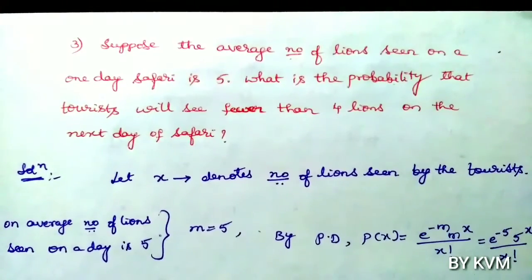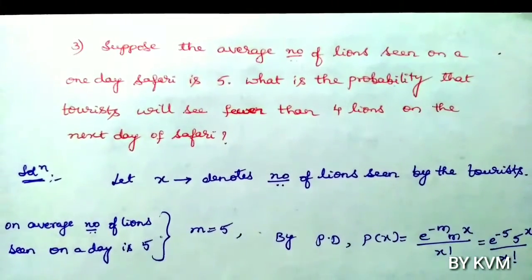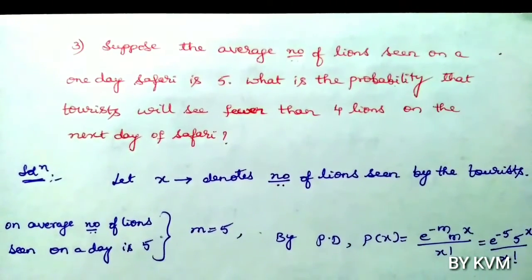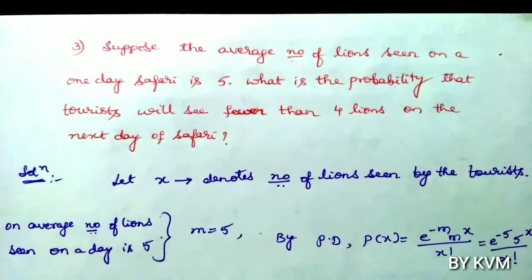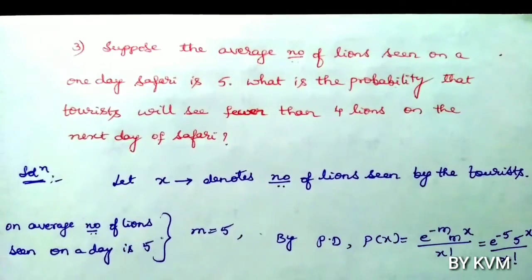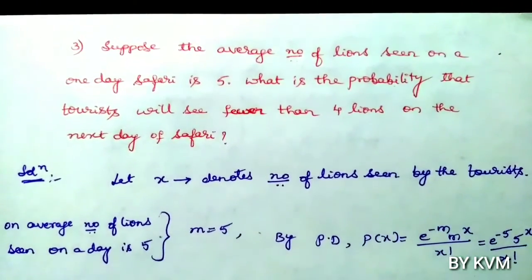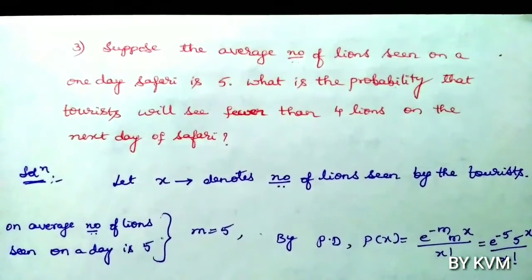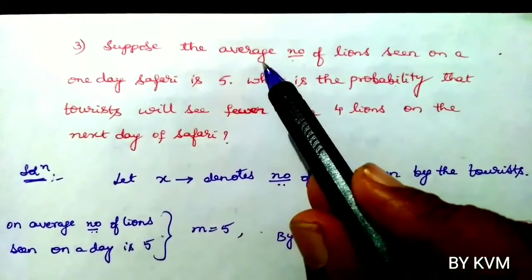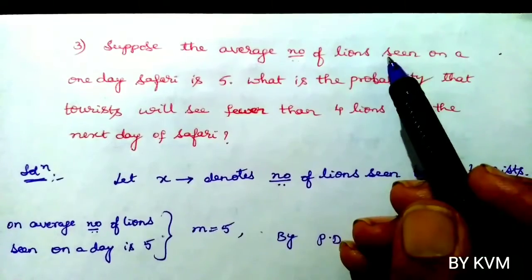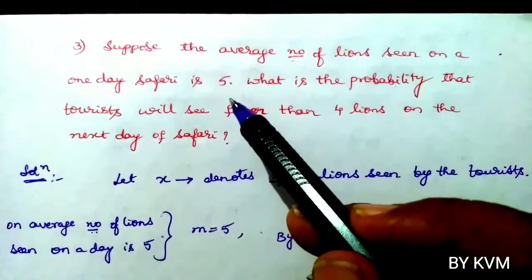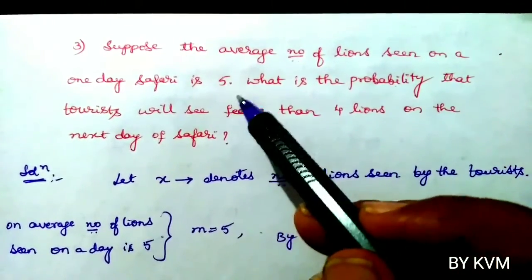So now let us move to the third problem. Suppose the average number of lions seen on a one-day safari is 5. What is the probability that tourists will see fewer than 4 lions on the next day of safari? So here in the problem, average number of lions seen on one-day safari is given, that is 5.